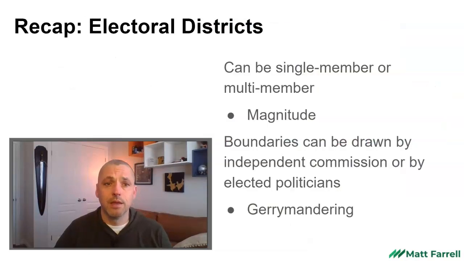So just to recap, when we're talking about electoral districts, we can be referring to single-member districts, this is more common in majoritarian systems, or multi-member districts in proportional systems, and we typically call that district magnitude. The boundaries are important as well. They can be drawn by independent boundary commissions, like they are around the world in most countries, or like the United States, where they're drawn by elected politicians, and this can lead to partisan gerrymandering.